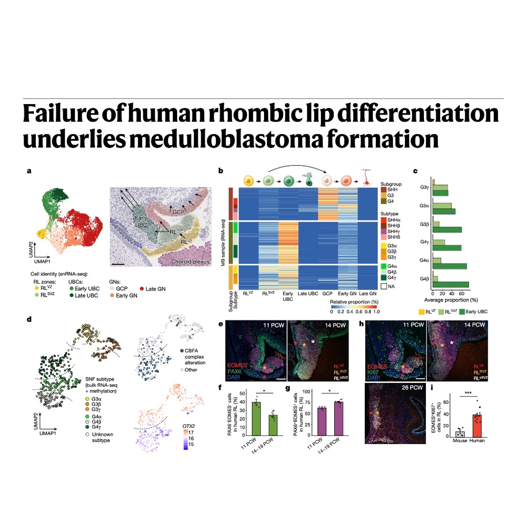Okay, so we have the cell type, the location in the developing brain, the molecular mechanisms, the broken accelerator, and the stuck brake. Now let's connect this back to the actual patients. Clinically, where do these G3 and G4 tumors show up in the brain? Is there a pattern? There's a very distinct pattern. Unlike the SHH subtype, which often appears in the cerebellar hemispheres, the sides, Group 3 and Group 4 medulloblastomas almost always present right in the inferior midline of the cerebellum.